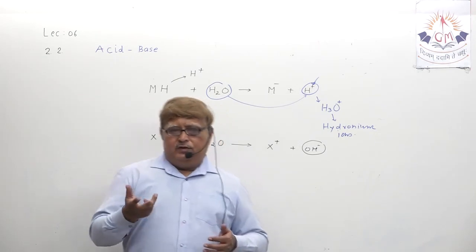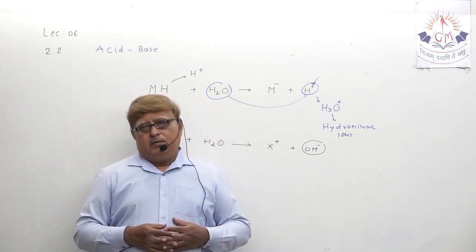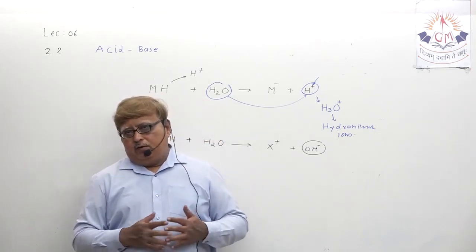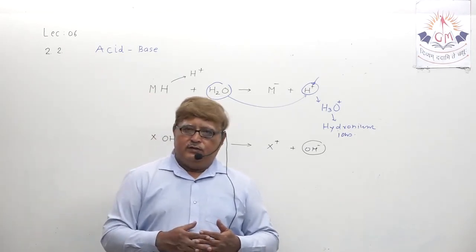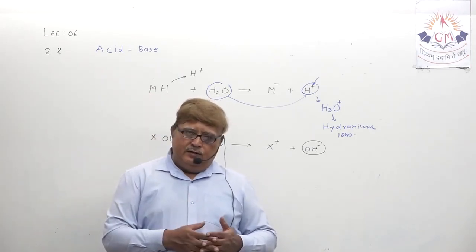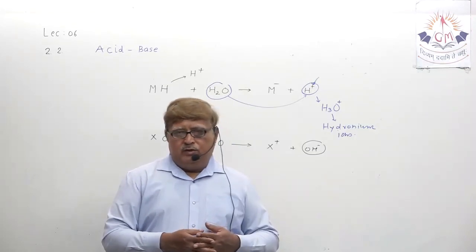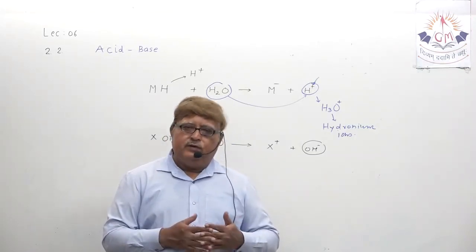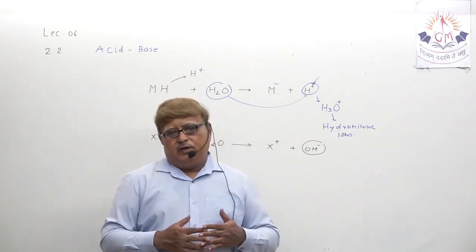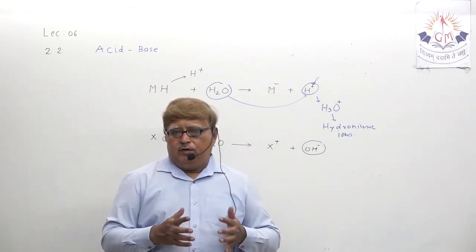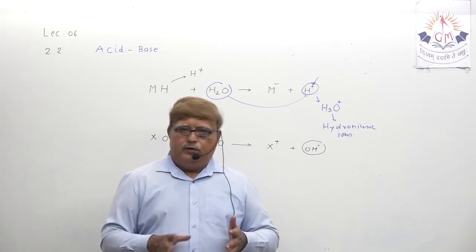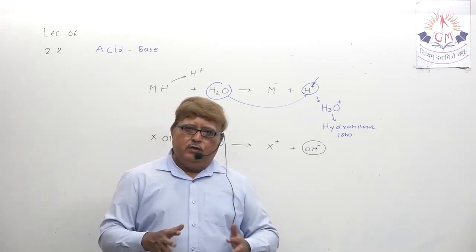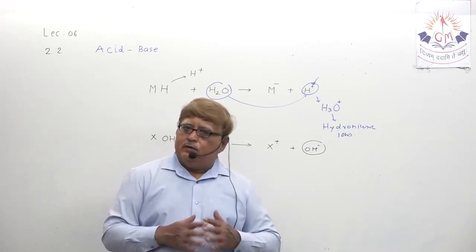all definitions are not a part of our study, but many scientists have tried to chemically define acid and base. That is Svante Arrhenius, whose name hasn't been mentioned in your textbook, and Lowry Bronsted. They all define acid and base as one particular compound. Acid releases H plus ion, base releases OH minus ion, that is compulsory.